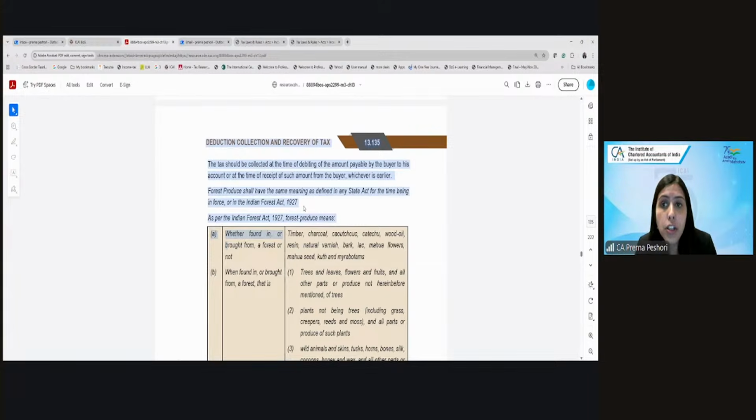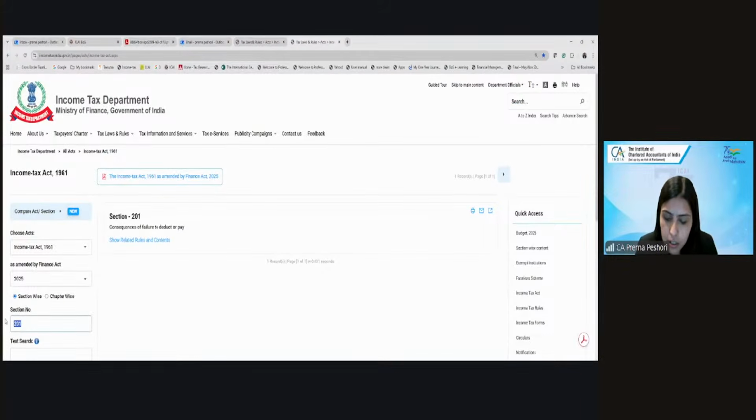We have discussed this point under which section? 194Q. Correct. So if the TCS is not to be collected in this situation, what did the CBDT circular under 194Q provide? That he has to deduct the TDS under section 194Q. Correct. So if we go back to 194Q, I think that was in the circular.